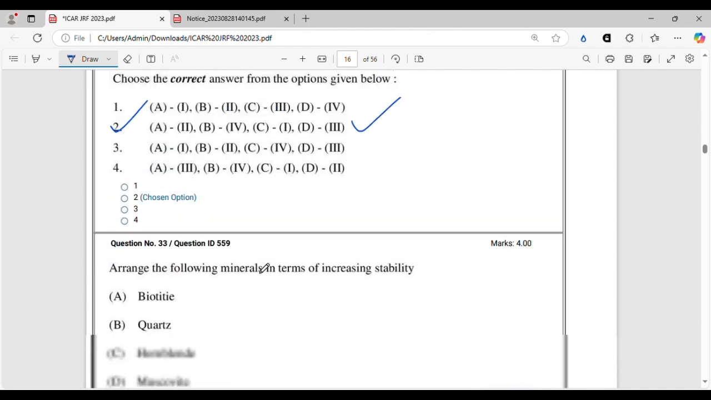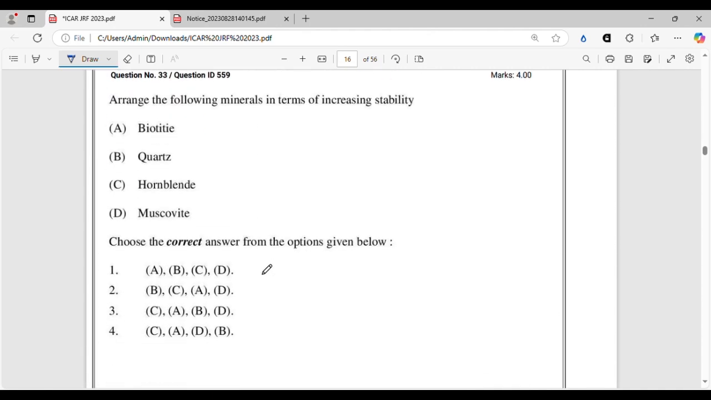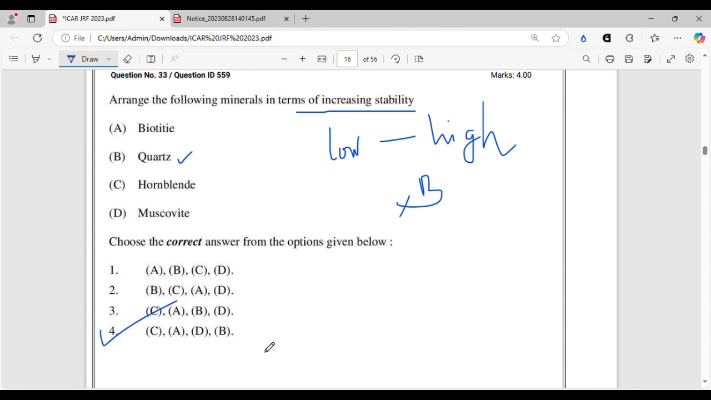All right, moving on. Arrange the following minerals in terms of increasing stability. You have to do it in terms of increasing stability. So the element that is highly weatherable will come first, low stability to high stability, and the mineral that is most difficult to weather will come last. Whichever is lowest, we can see here biotite, quartz, hornblende, muscovite. Quartz will be last because it is the most difficult to weather. So here we have already got our correct answer, but still we will solve it.